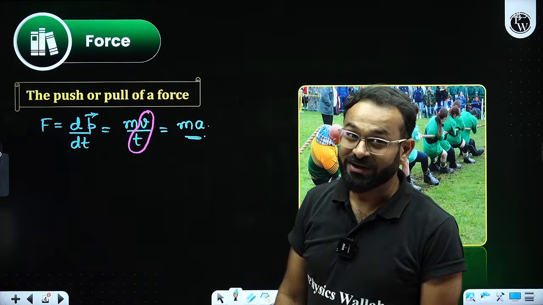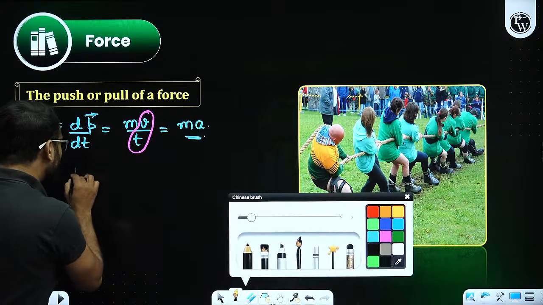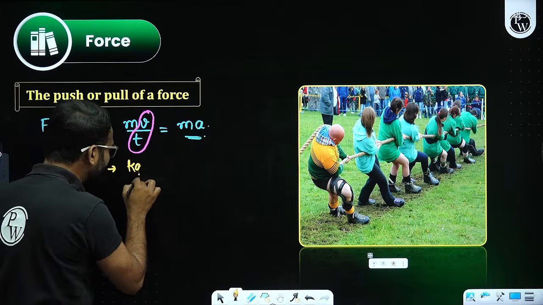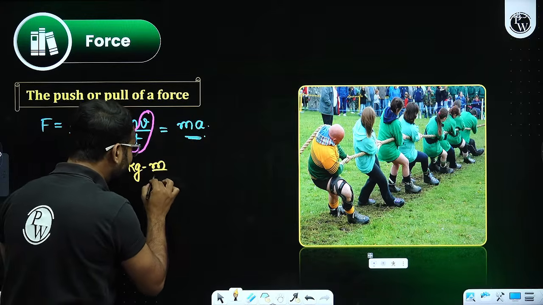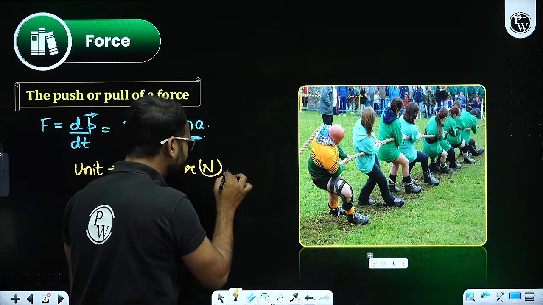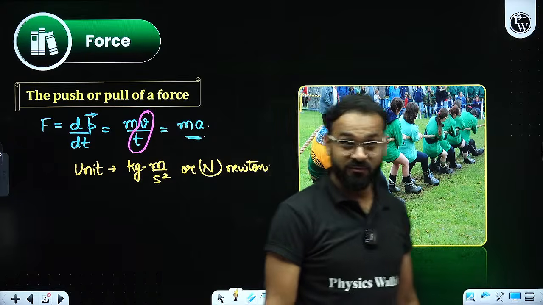So the force is going to be ma. What will be the unit? The mass unit is kg, and the acceleration unit is meter per second square. But in short, what do we write? Newton is the unit of force.